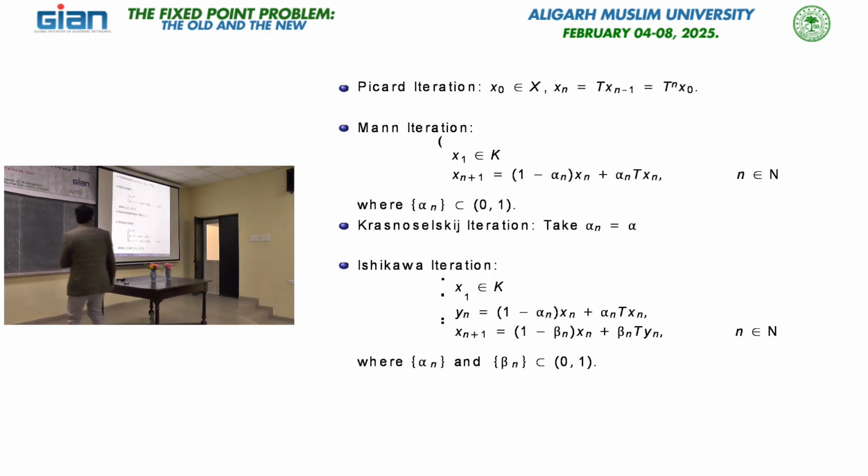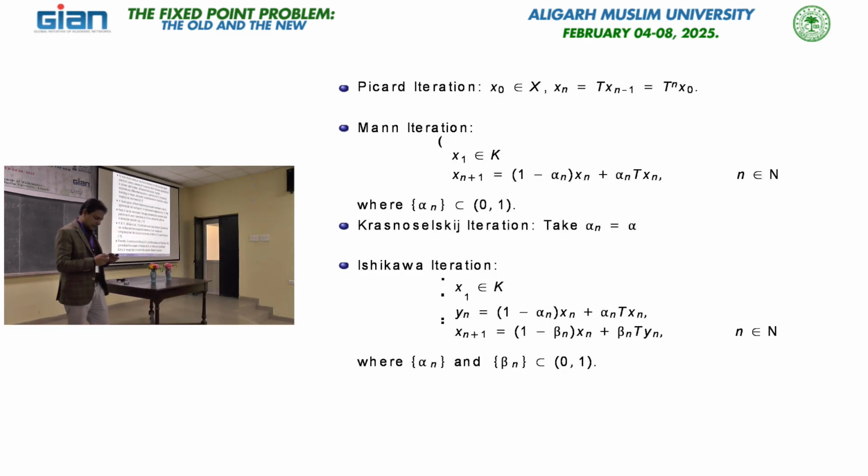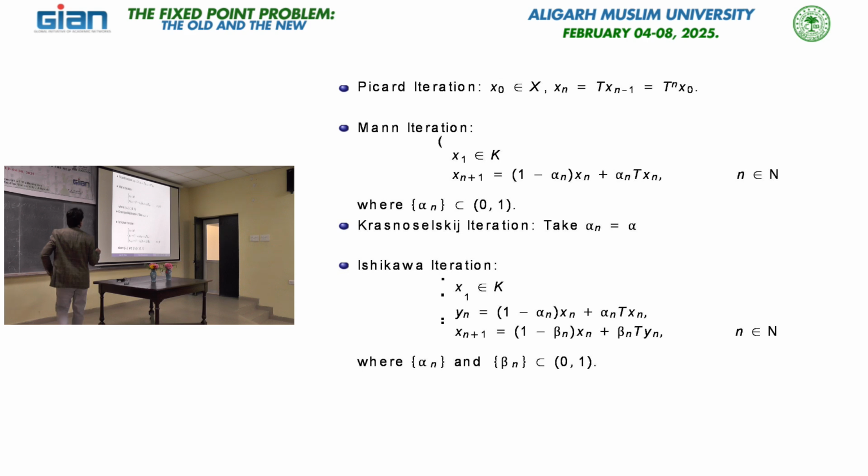So, as you see here, this is a one step scheme, sometimes we call it a one step iteration, and this is a two step iteration, and after that we have some more iterations, three steps and like that, that is the difference. But in 2011 Abbas et al. defined a one step iteration scheme for two multi-valued nonexpansive maps, not for single valued, for multi-valued maps, which is simpler to compute than the classical schemes of Mann and Ishikawa. Okay. But another observation is here, as I said, we have the Picard, we have the Mann, we have Ishikawa, then we have some more iterations.